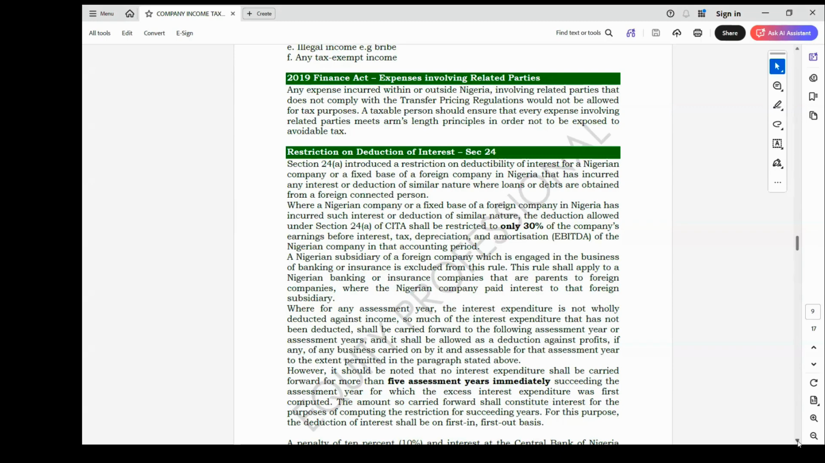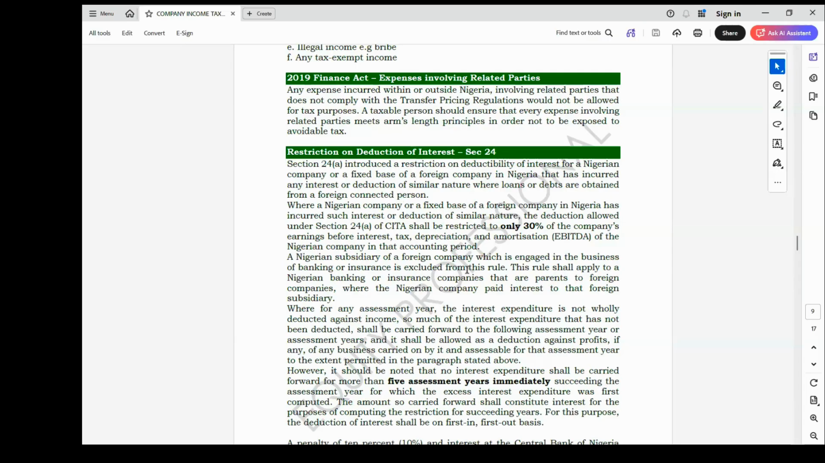The excess amount will be carried forward to subsequent years after the year of assessment in which it occurred for a maximum period of 5 assessment years, on a FIFO basis, on a first in, first out basis. And not all companies that are related are liable to this principle.